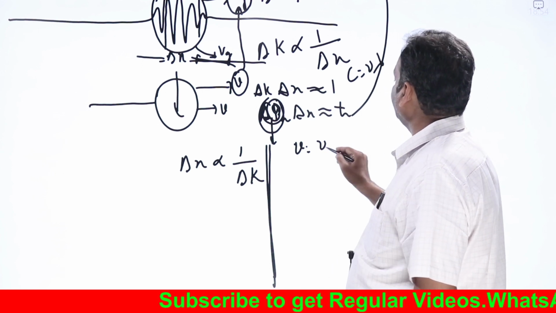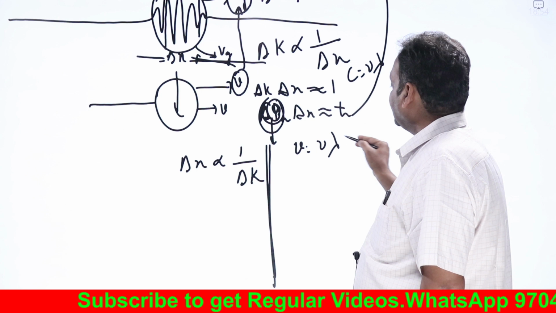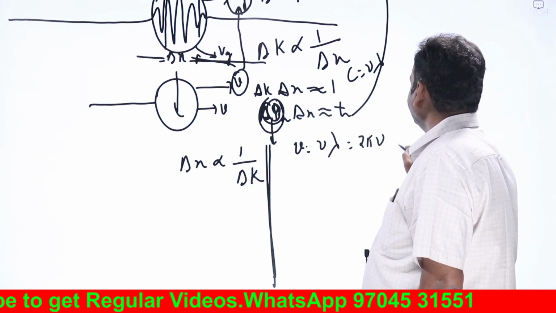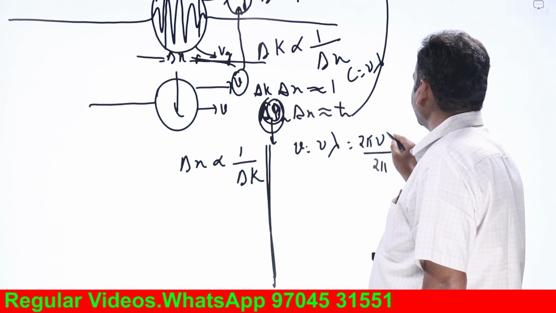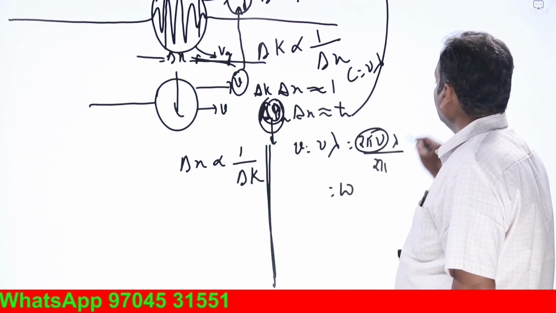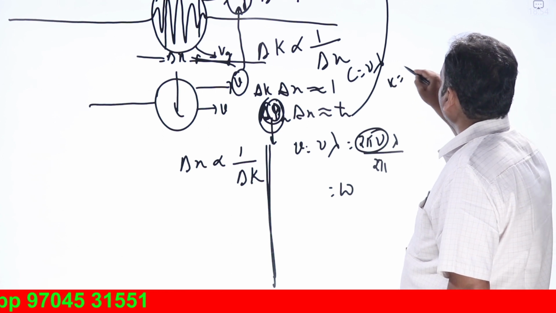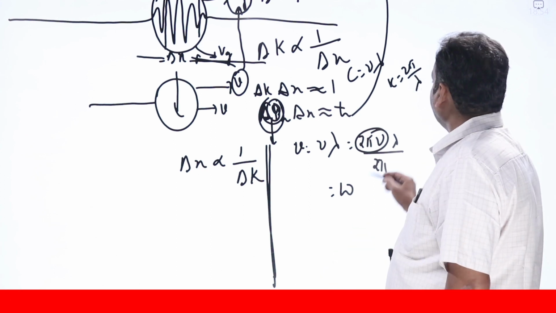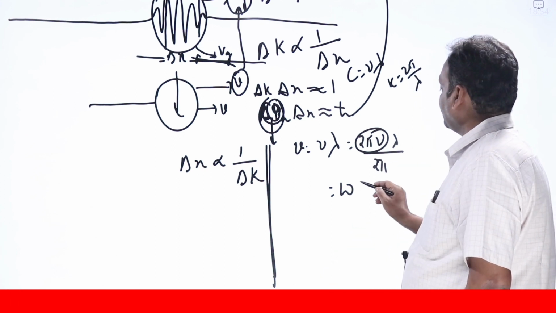So v equal to nu lambda; multiply and divide with 2 pi, that is 2 pi nu into lambda by 2 pi. 2 pi nu is nothing but angular frequency omega. 2 pi by lambda is k, called the wave constant or propagation constant. So lambda by 2 pi is 1 by k.